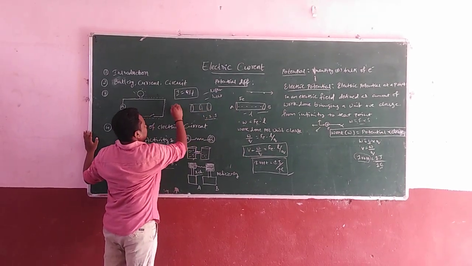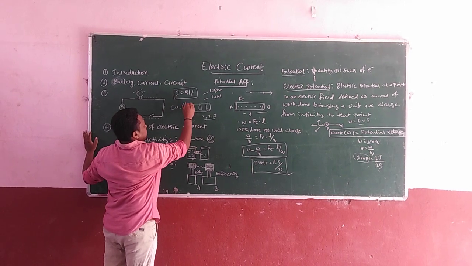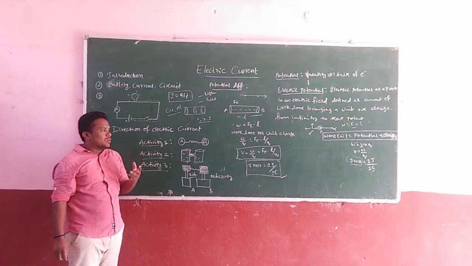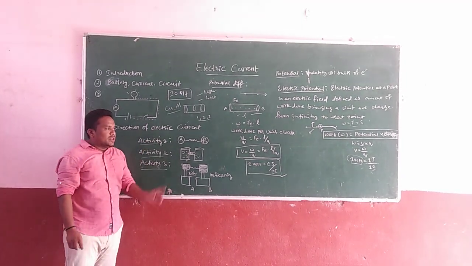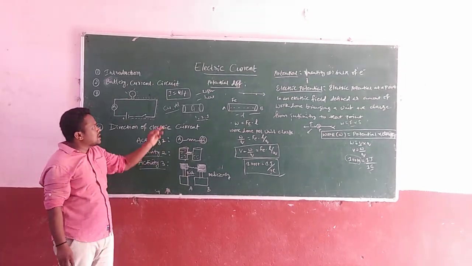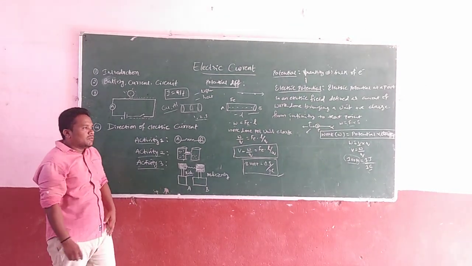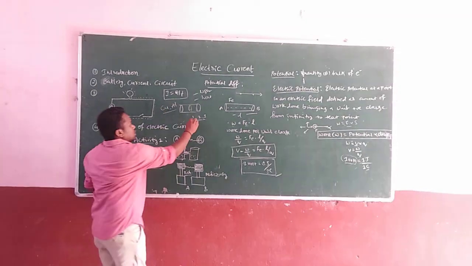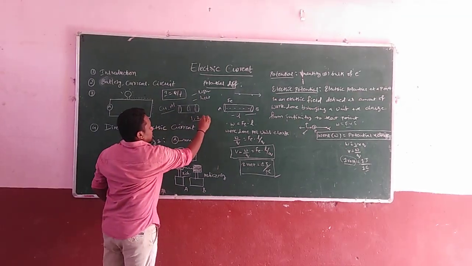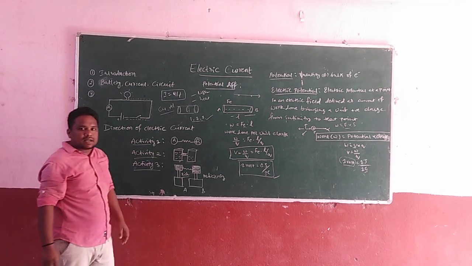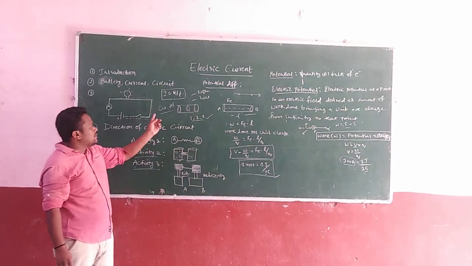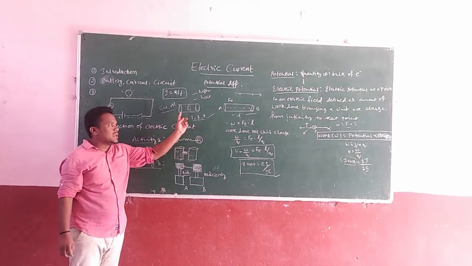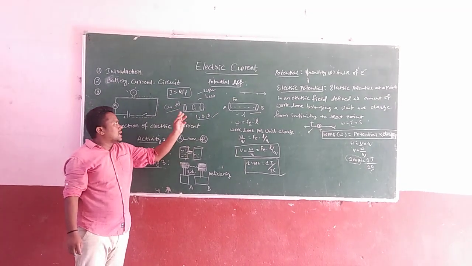Here you may get a doubt. Copper and aluminum act as good conductors for electricity, so why is nylon wire a bad conductor? From chemistry you already know that an element having one, two or three electrons in its outermost shell can act as a good conductor of electricity. Elements with one, two or three electrons in the outermost shell act as good conductors.